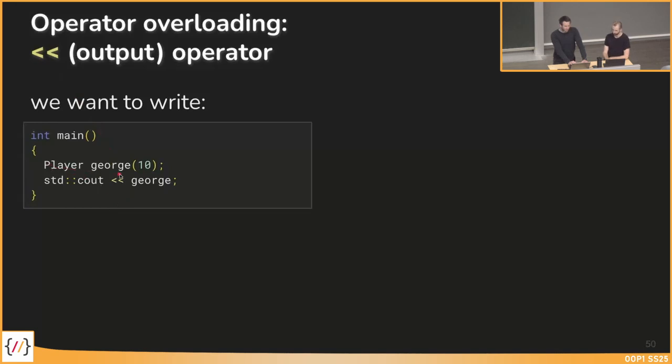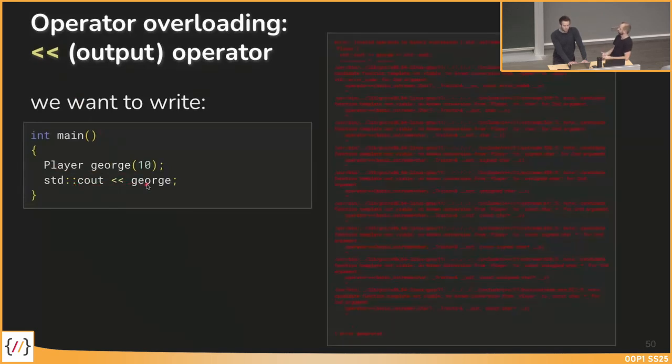We have a player object, George in this case, and we then can say cout George. By default, the compiler doesn't know what to do, because what of George and in which format should it print. So per default, this output operator is not implemented for custom-defined classes like player.